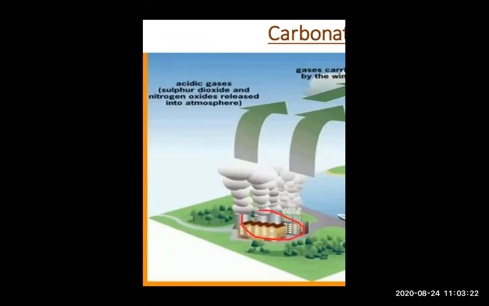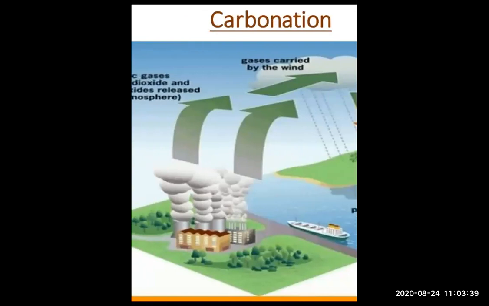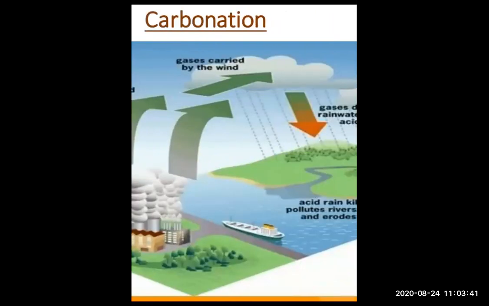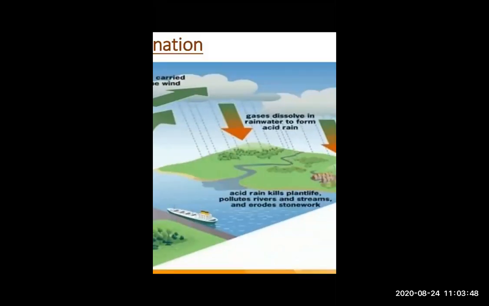When the smoke, pollution, sulfur dioxide or acidic gases come out of the factory, they go in an upward direction. That gas is carried by wind. When that gas is carried by wind, it dissolves in rainwater to form acid rain.